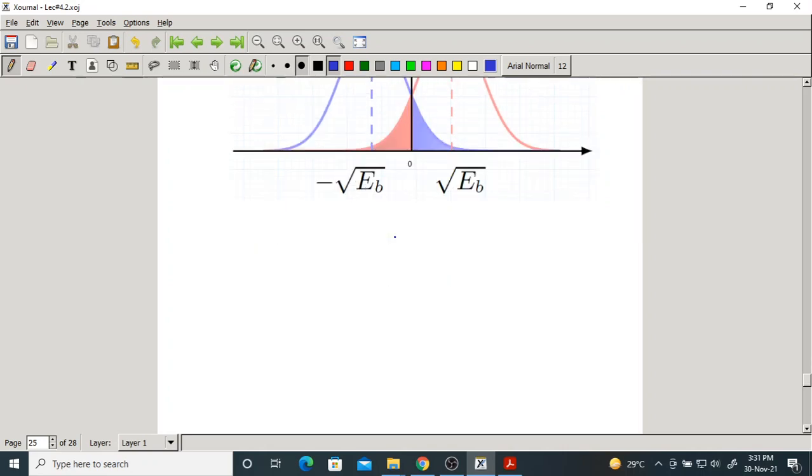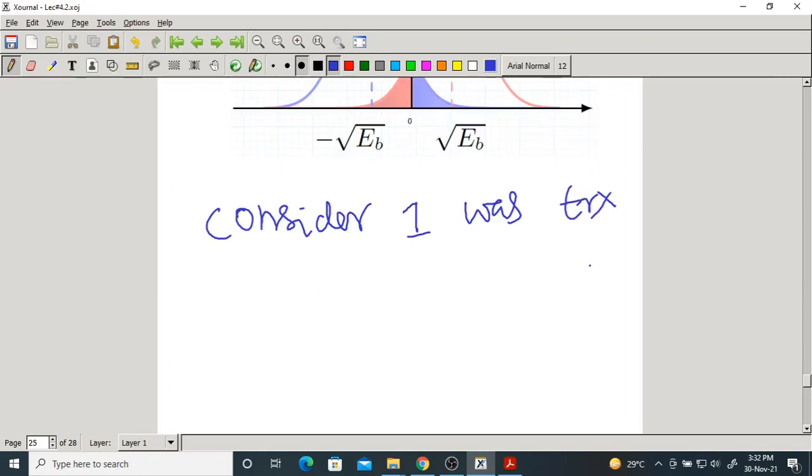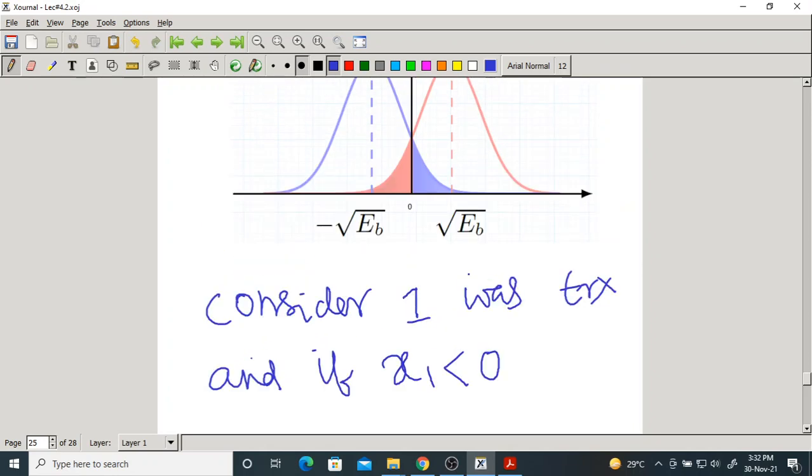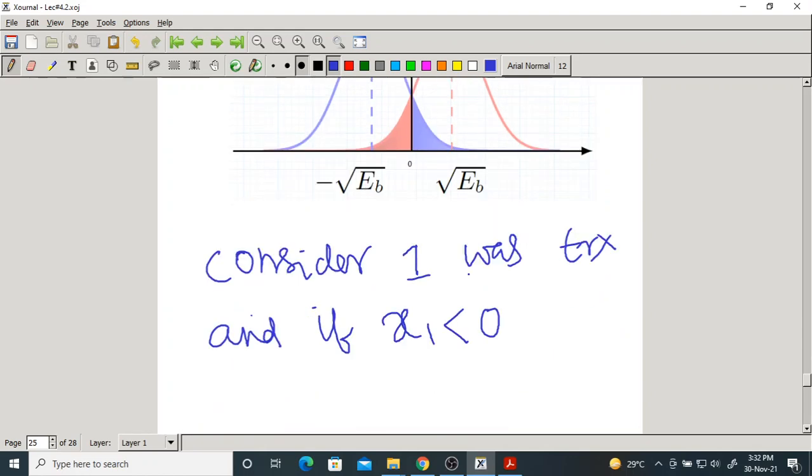Consider that 1 was transmitted and x1 is less than 0. Let us take this case.